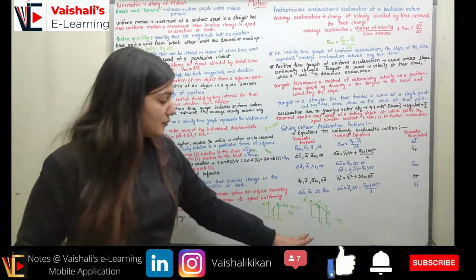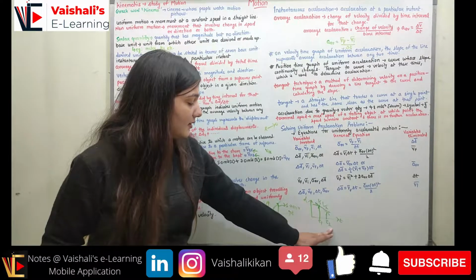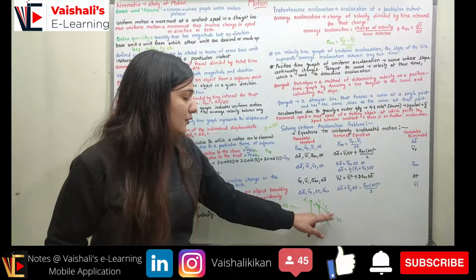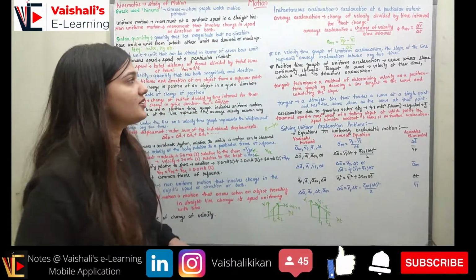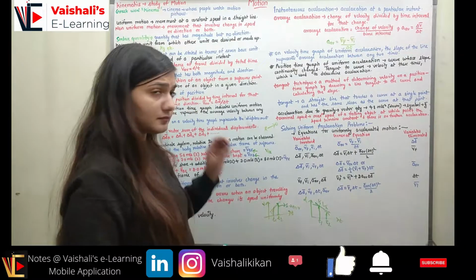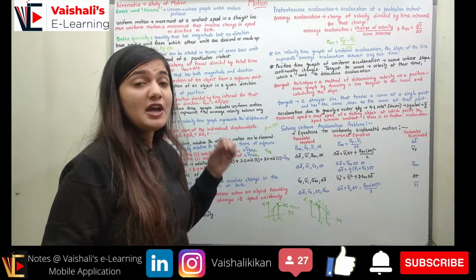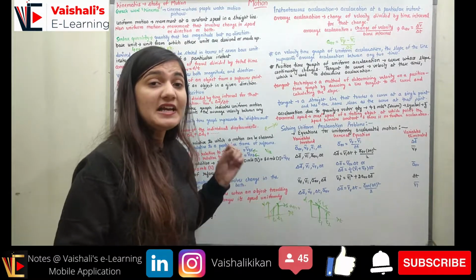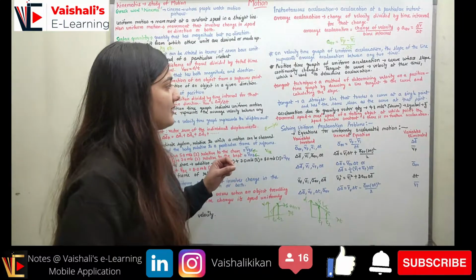From v2 and v1 you know the change in velocity, and you know the delta t, so you can find the average acceleration with this graph also. So if you have a velocity time graph, you can find the acceleration. If you have a displacement time graph, then also you can find the acceleration.